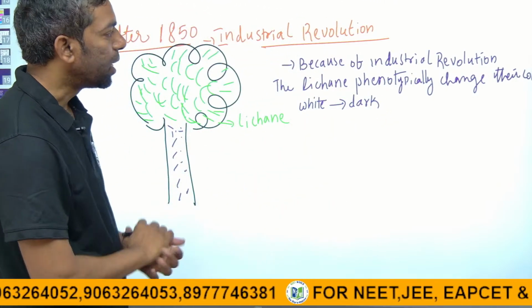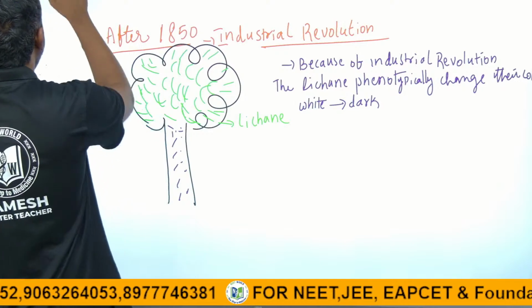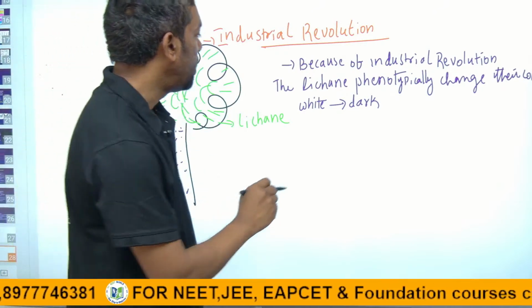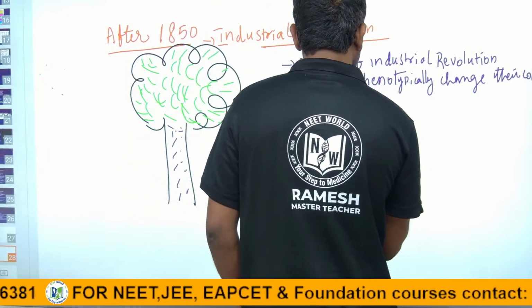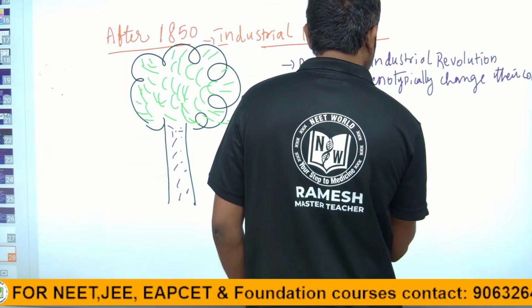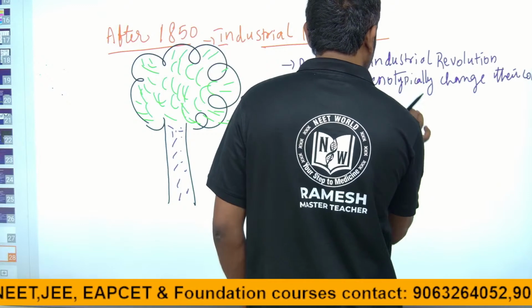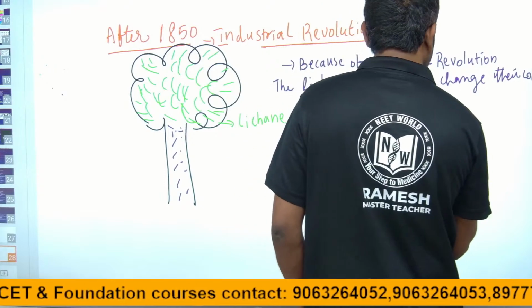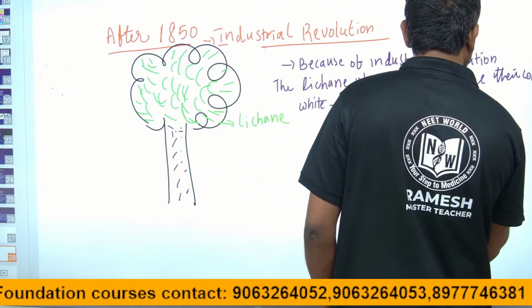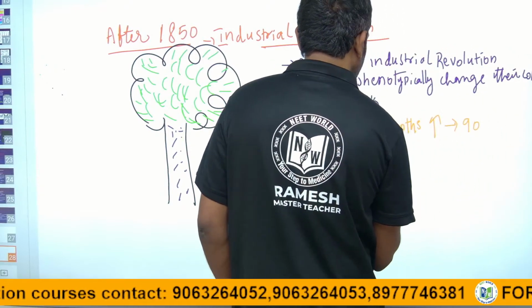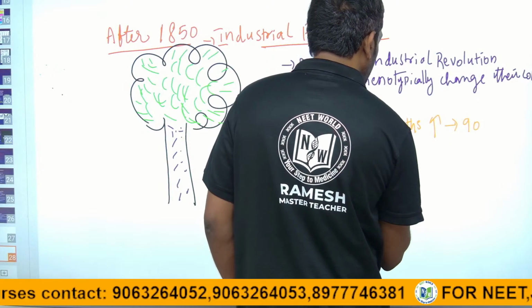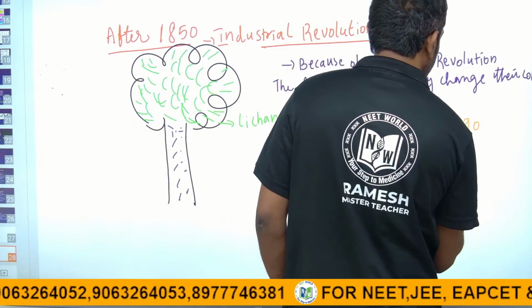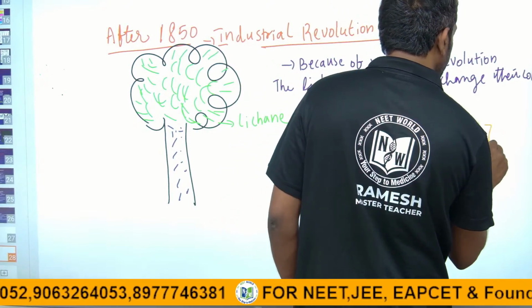In this condition, the dark species, the dark moths, increased to 90% and the white moths decreased to 10%. The ratio will change.